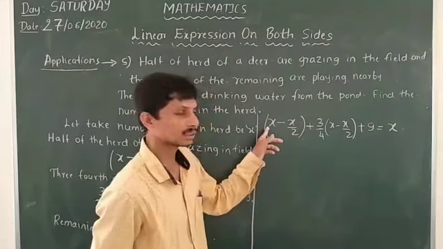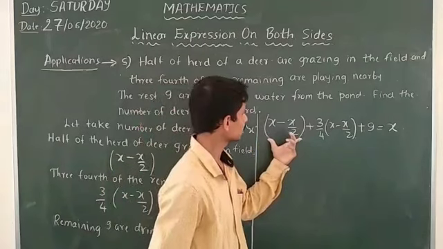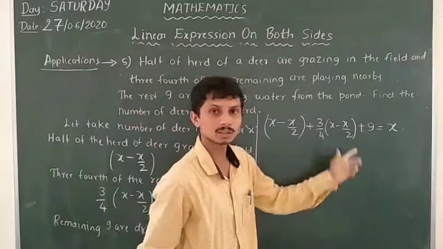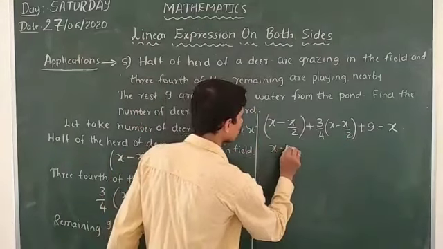Here we observe that X minus X by 2 and X minus X by 2 is common, so we take note of it.